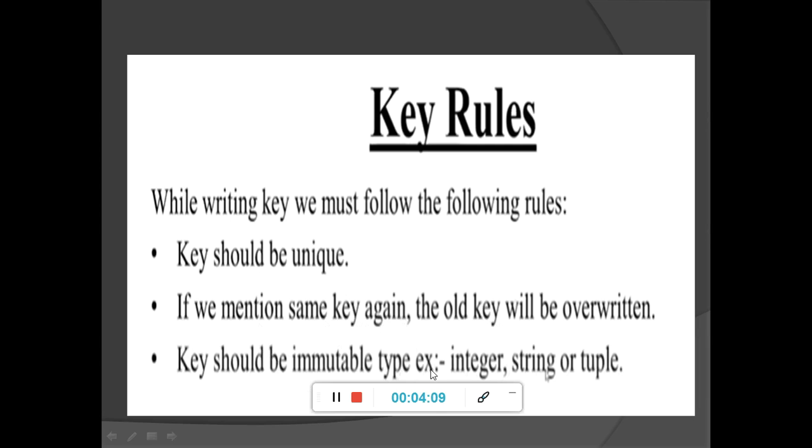Then a key should be an immutable type like integer, string or tuple. You cannot use a list as a key because a list is a mutable data type. You cannot use a dictionary itself as a key because a dictionary is again a mutable data type.